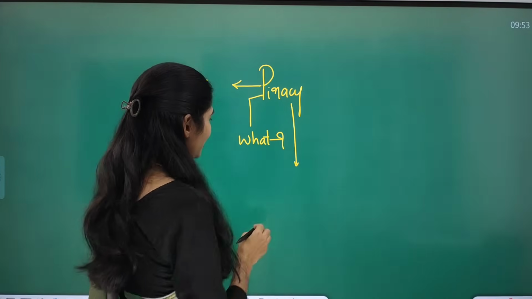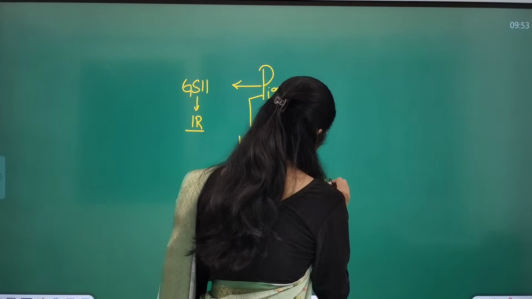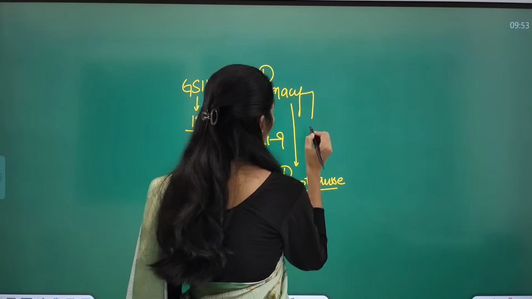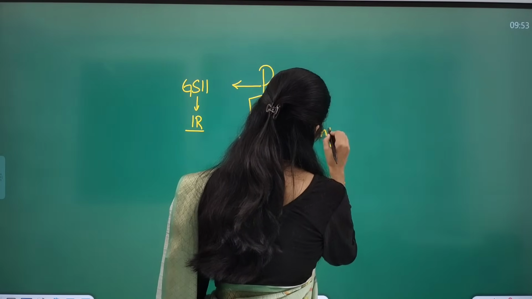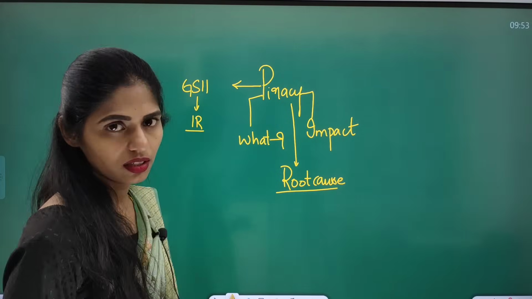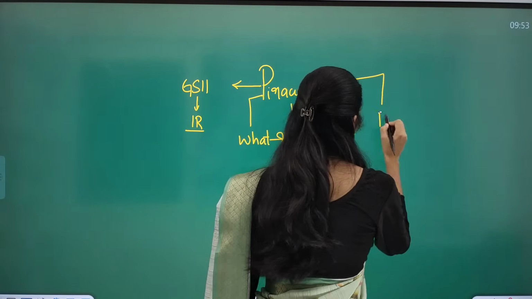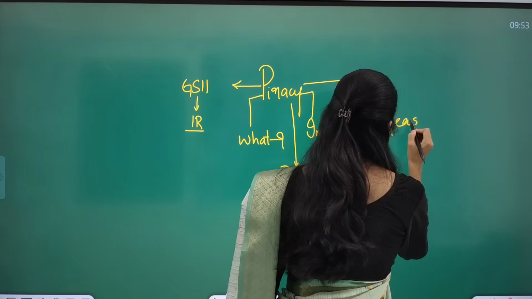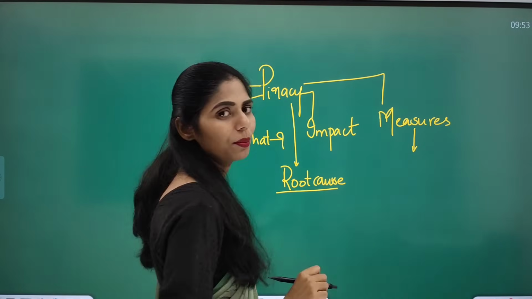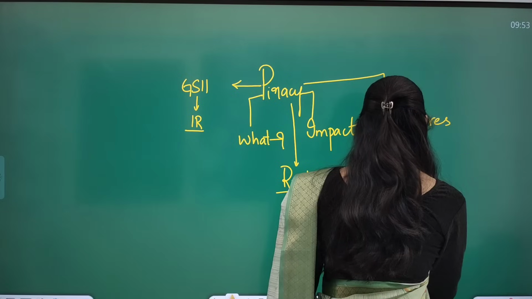And you have to see what measures can be taken. In these measures you have to add one recent operation of the Indian Navy, called Operation Sankalp.